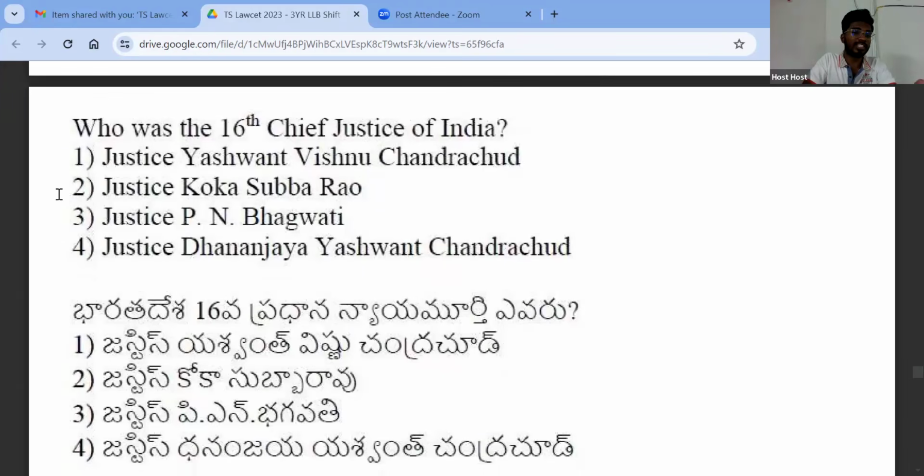Who is the 16th Chief Justice of India? I'll give you a hint. He is the father of our present Chief Justice of India.